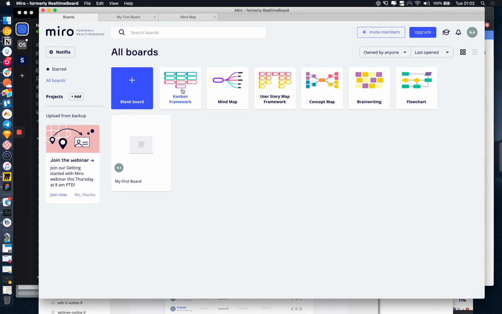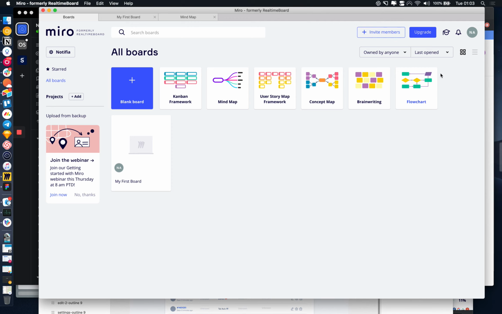Now we can choose a Kanban framework, which is a Trello style of working. We can choose to do a mind map. We can choose user stories. We can choose concept maps. Not actually sure what that is, but it looks something similar to a mind map. Like brain writing, I'm not even sure what that is either.